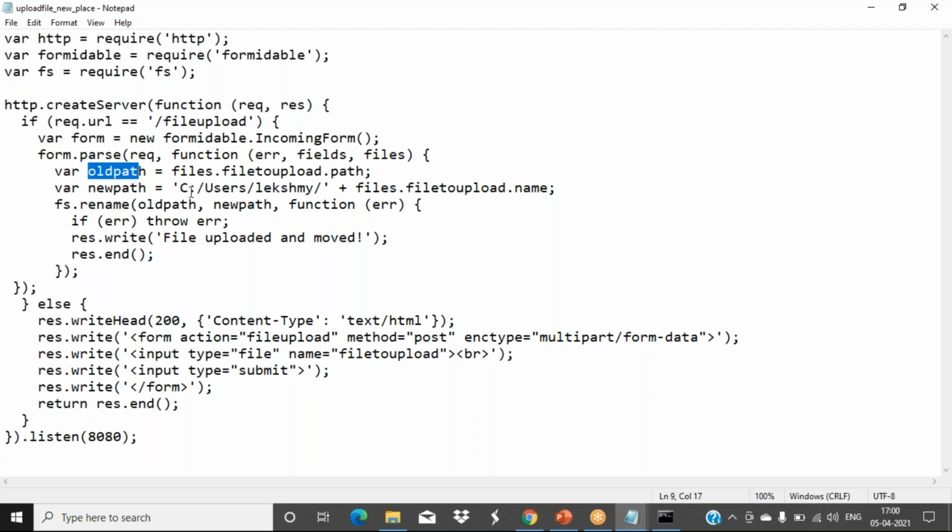Now where you want to move it, suppose you think like a downloading thing only. So you want to download it to this particular location plus files.fileToUpload.name. Then with that, all those things we are giving, old path, new path, and the rename function option also given, defining that function, right, and displaying the message like this. Clear? Any doubt?